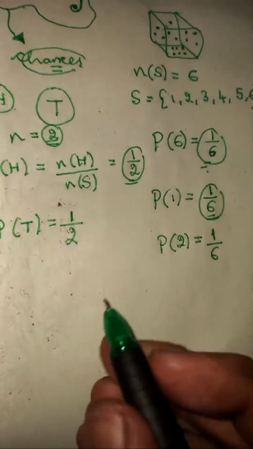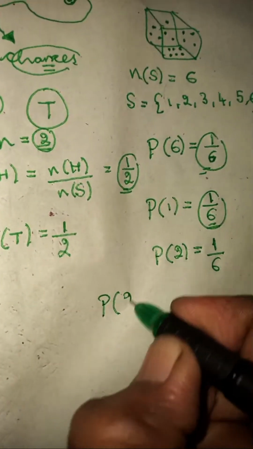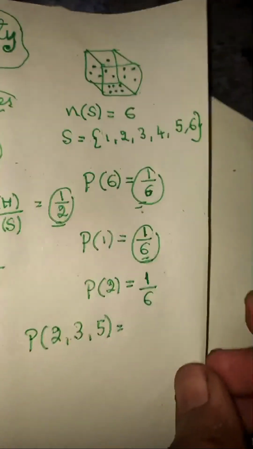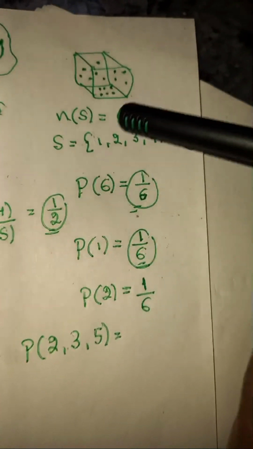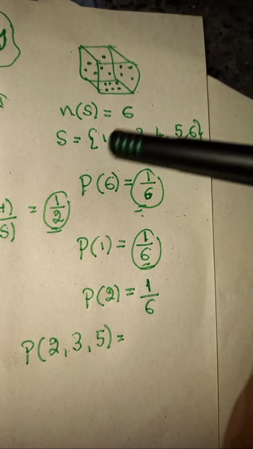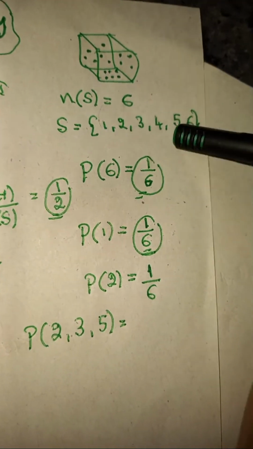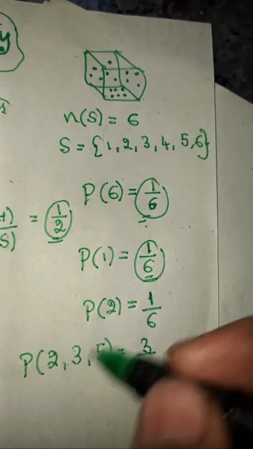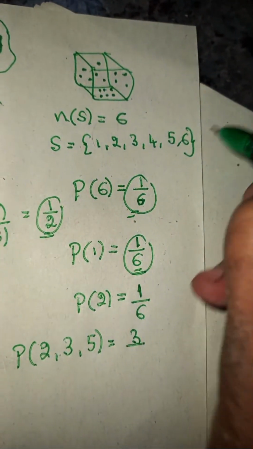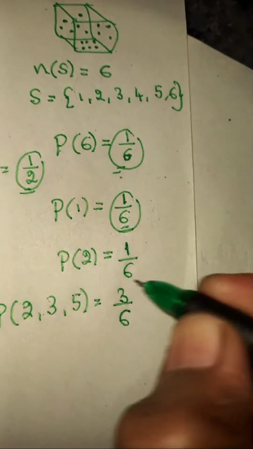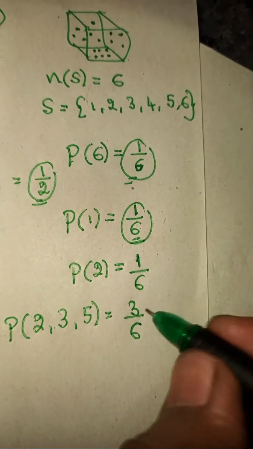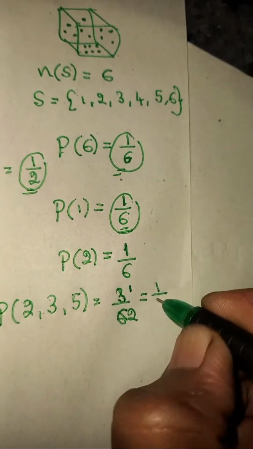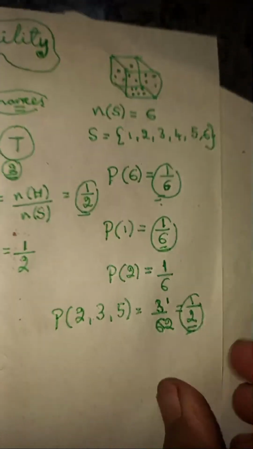Let's take, they ask what is the probability of getting either 2, 3 or 5, any one of those numbers. Any one of those numbers means there are 3 chances. You can get 2, you can get 3 or you can get 5. Totally there are 3 chances, and they have given 6 chances in all. So it is going to become 3 by 6. 3 by 6 you can divide by 3: 3 ones are 3, 3 twos are 6, it becomes half probability.